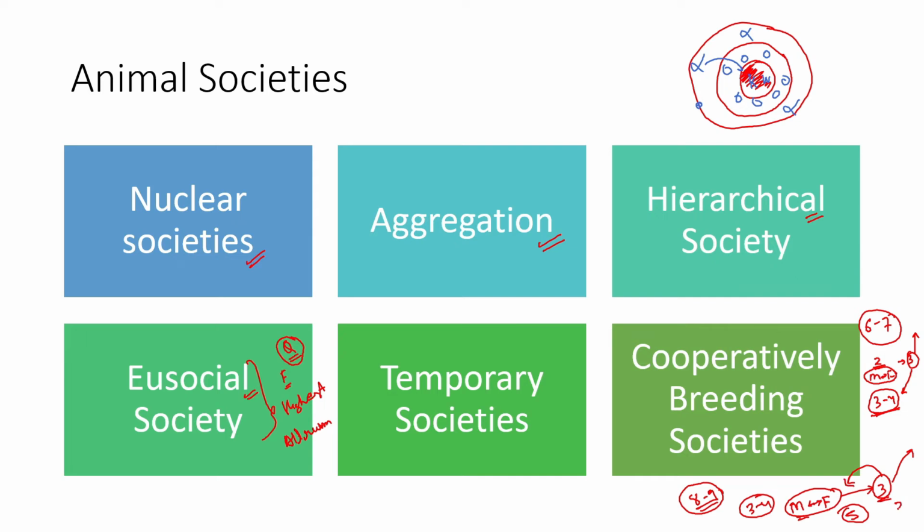So this happens for, let's say, 2 to 3 years until they attain sexual maturity. Once they attain that, they move out. They move out and then they find other societies to breed in. So the young ones, these 3 and 4 individuals, take care of the next brood that comes out of the male and female. So these cycles continue. So there are cooperatively breeding societies.